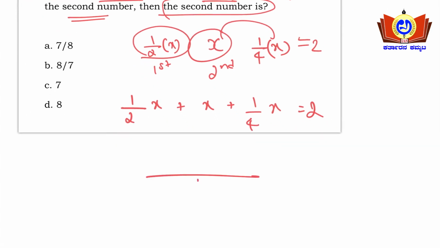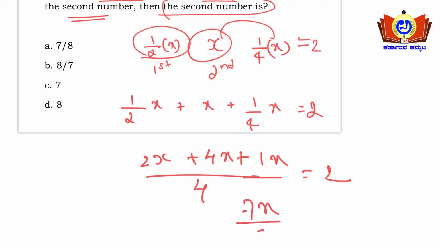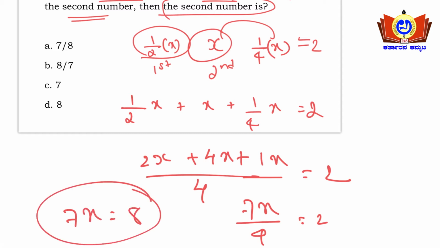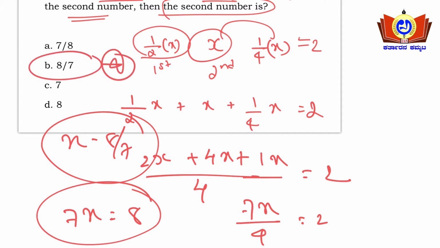So upon taking the LCM, which will be 4, we get 2x plus 4 plus 1 equals 2 here. So this will be 7x. Okay, 7x by 4 will be equal to 2, therefore 7x will be equal to 8, and x will be 8 by 7 here. So x will be 8 by 7, so option B is the right answer here, friends. Okay, so moving on to the next question.